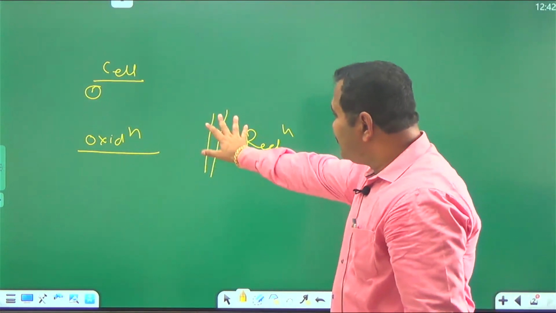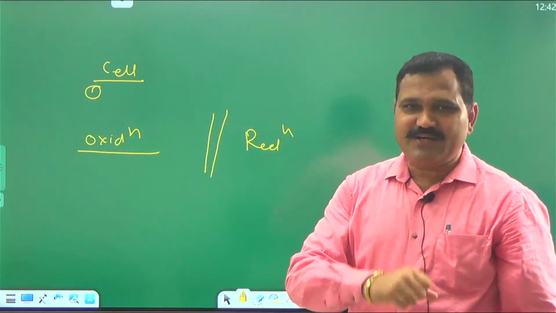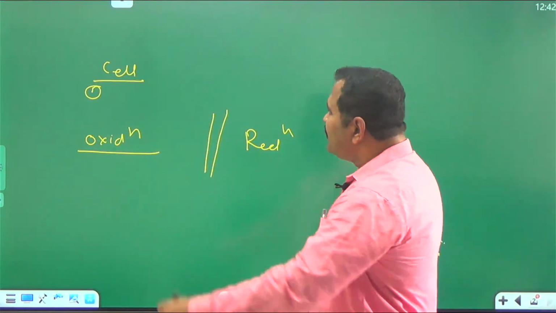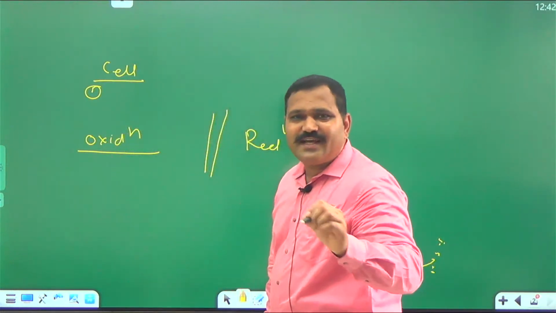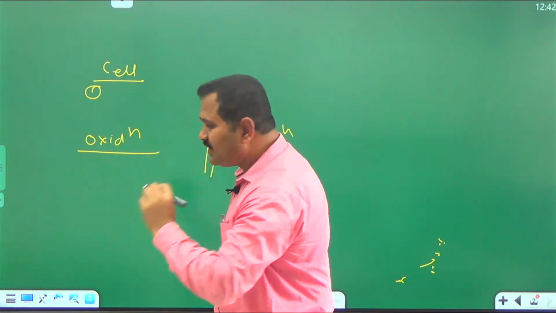Now, there is a double vertical line. I will explain later on. Just now we have seen that in the cell, oxidation takes place at the zinc electrode.